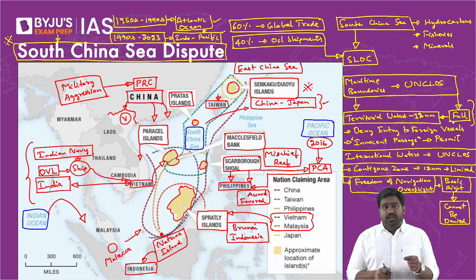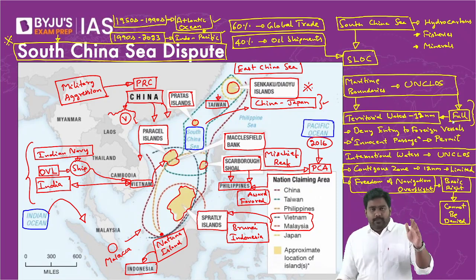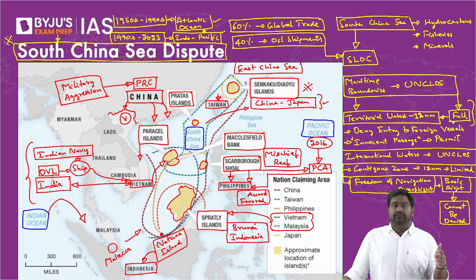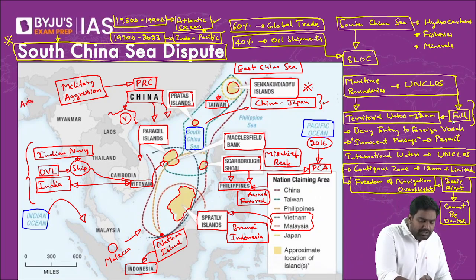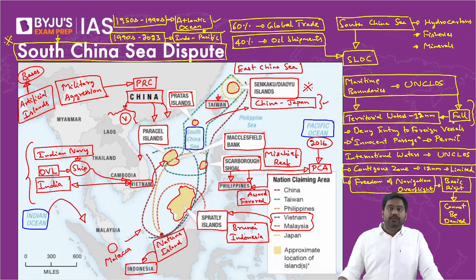China has often fired at fishing vessels. The Chinese Coast Guard is quite notorious in that regard. What they do is they approach these disputed areas, and if fishermen from another country are fishing in the area, they fire at their fishing vessels and sink the fishing boats. China has done this blatantly multiple times. China has even resorted to building artificial islands to enhance its claims and to turn them into military bases from where Chinese vessels and aircraft can dominate the region. All these activities of China are against the UN clause provisions, and it cannot be tolerated.